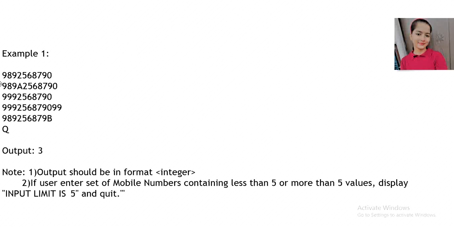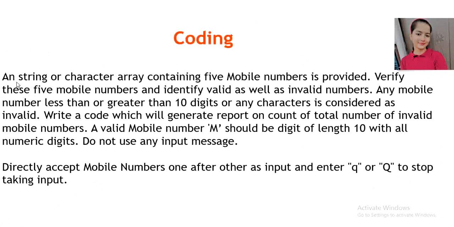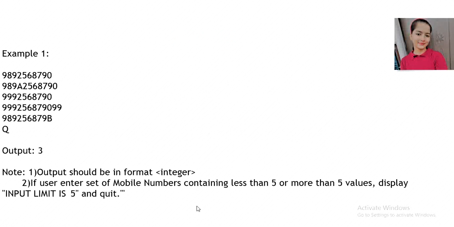So here also we have 5 mobile numbers, and we have to enter small q or capital Q to stop taking input. Now they have mentioned a condition for invalid mobile numbers: the numbers whose length is greater than 10 are invalid, and the numbers having any sort of character are invalid.